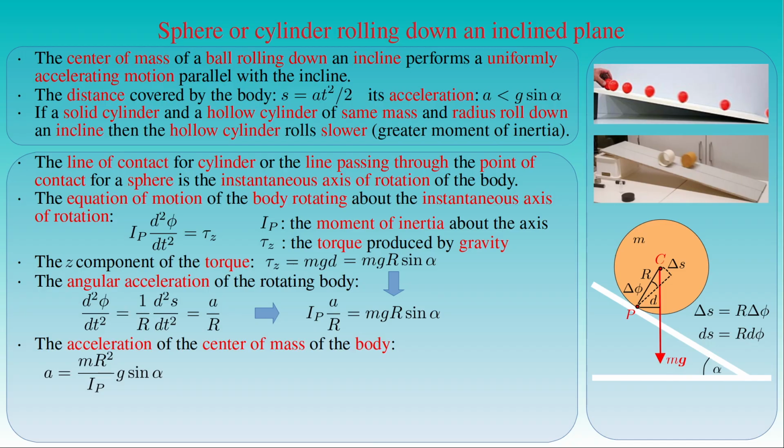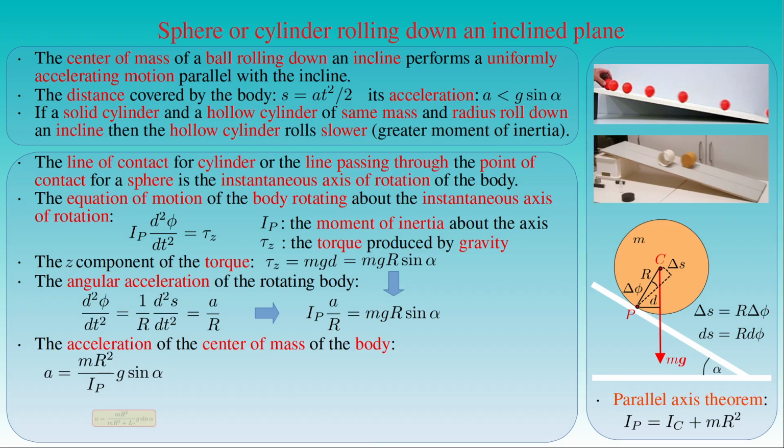Now we can apply the parallel axis theorem, stating that the moment of inertia Ip of the body about its instantaneous axis of rotation passing through the point of contact P is equal to the moment of inertia Ic of the body with respect to the parallel axis passing through the center of mass C, plus the product of its mass m and the square of its radius r.